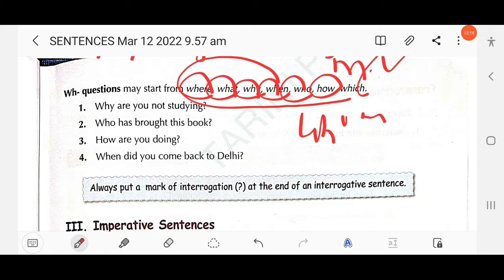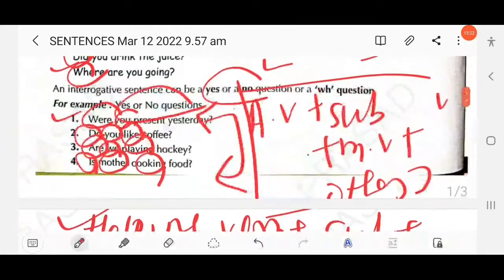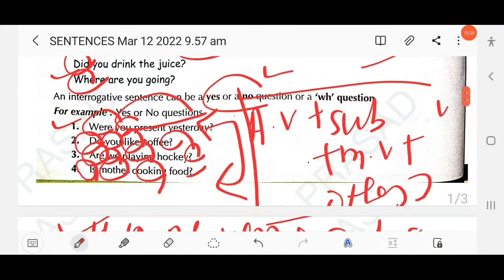So here, why are you not studying? Here you have to use a question mark, as in yes/no questions, each sentence ends with a question mark, right?